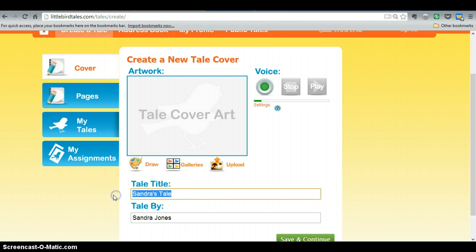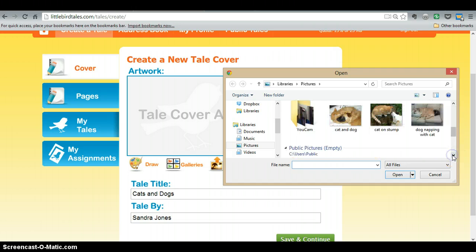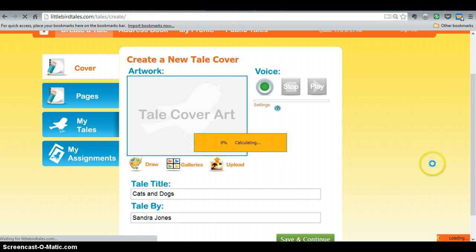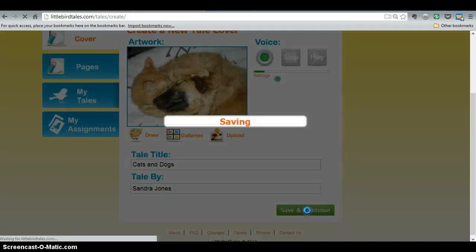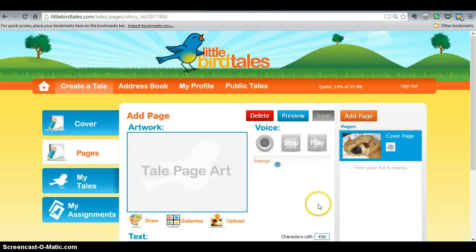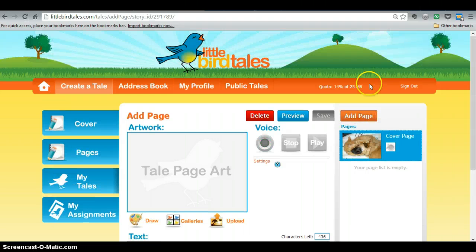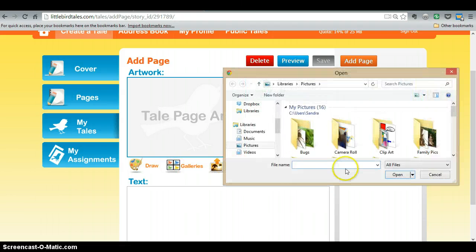So I'm going to start off with my title, and I'm going to have one called Cats and Dogs, and I'm going to upload a photo from my file. And once that has uploaded, I simply click Save and Continue. And then I want to add a page. And for this, I'm going to upload another photo.